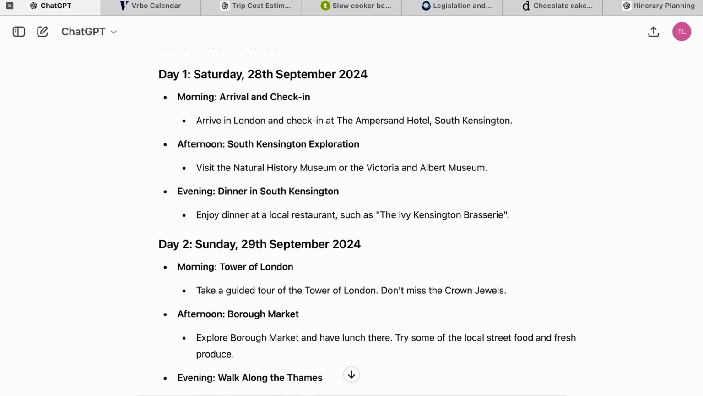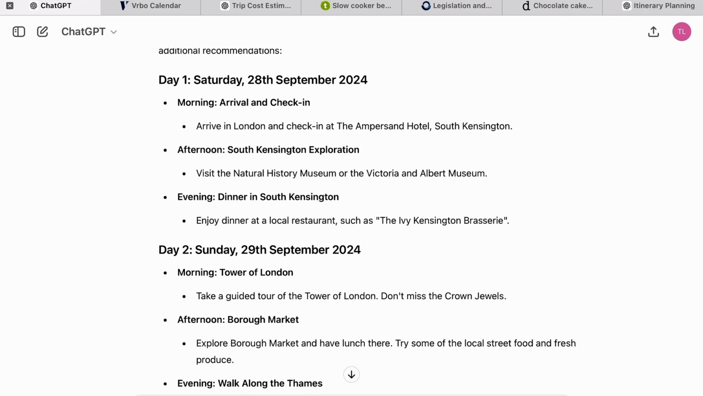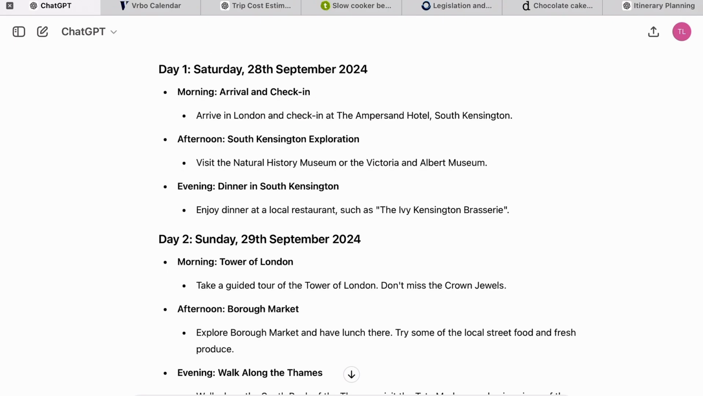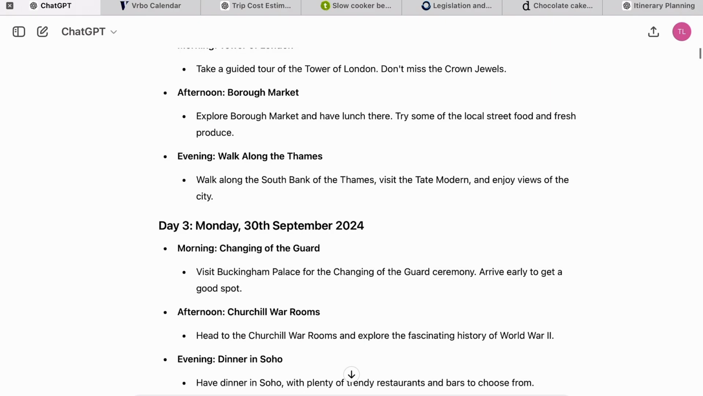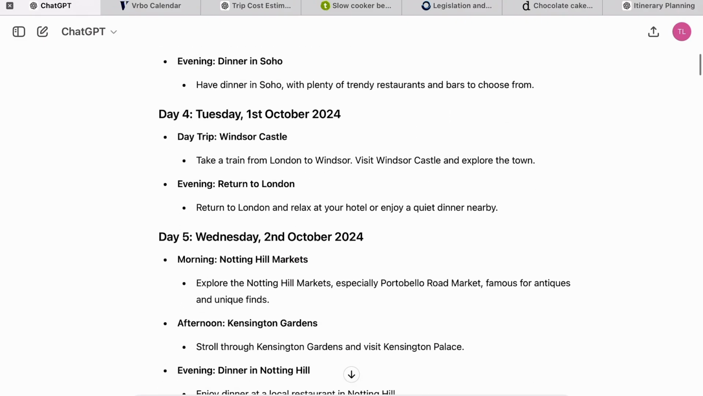And so I've got a 5-day agenda here to fit across the days that I'm there. With arrival, I had already told ChatGPT that I was staying at the Ampersand Hotel, so it's built the schedule around that. So visiting a museum in South Kensington in the afternoon, and then a dinner at a local restaurant in the night. Next day, off to the Tower of London, across to the Borough Market, which is quite nearby, and then a walk along the Thames. On the Monday, it's suggested changing of the Guard, the Churchill War Rooms, and dinner in Soho.